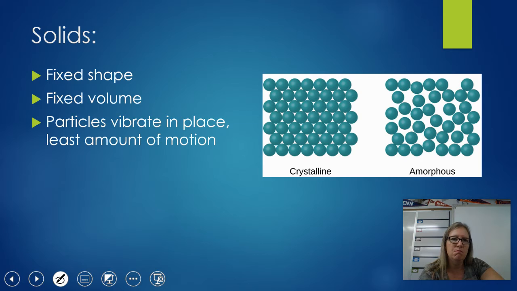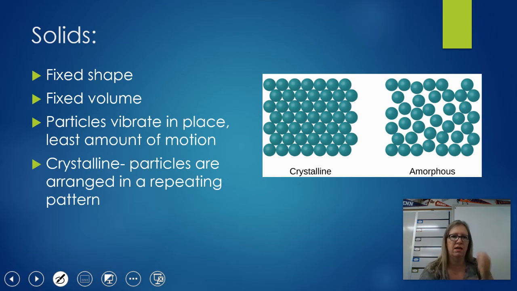There's the least movement in the particles of a solid. The particles are still moving, though. They're still vibrating, that Brownian movement we talked about. But it's the least amount of movement. They're the closest together, okay?